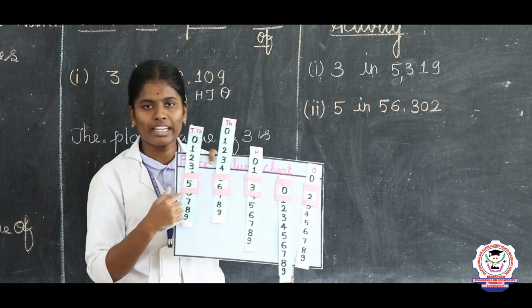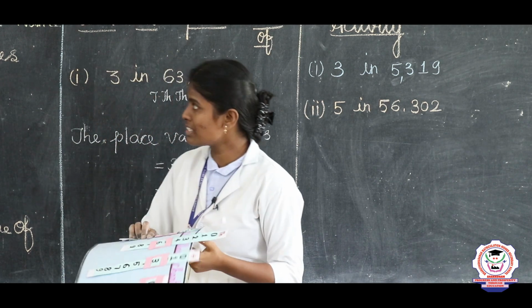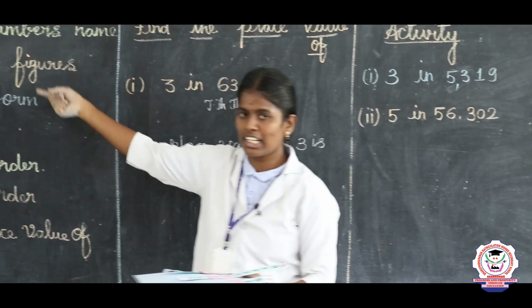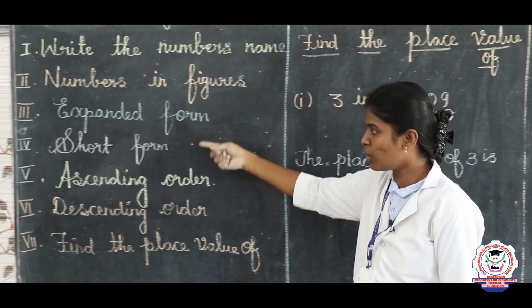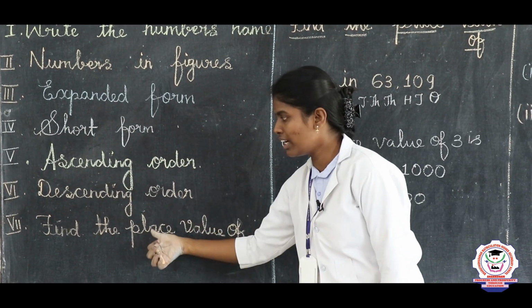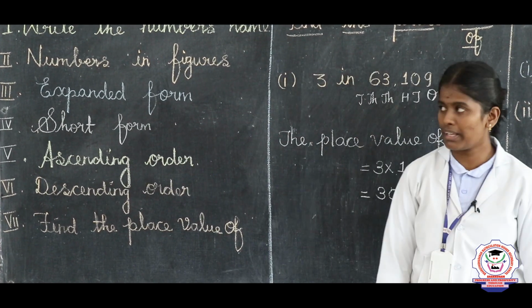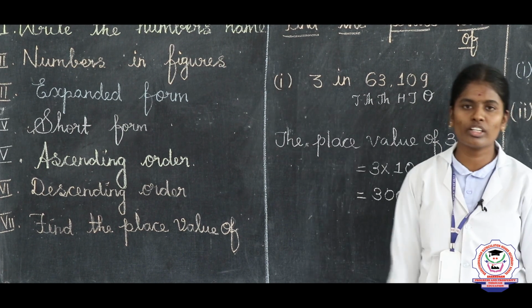Okay, clear everyone? So today our topics are write the number names, write the numbers in figures, expanded form, short form, ascending order, descending order and find the place value. So everyone clear all the topics?